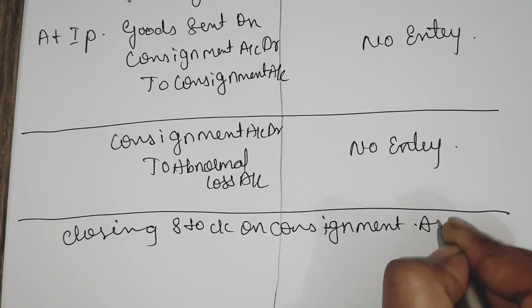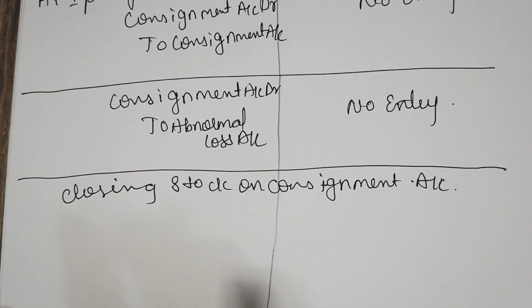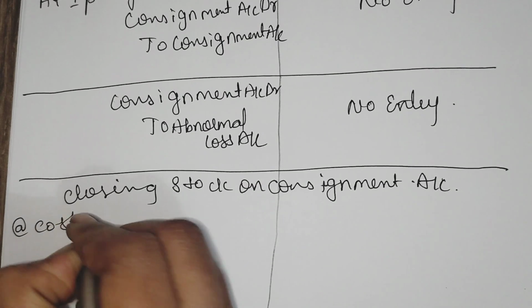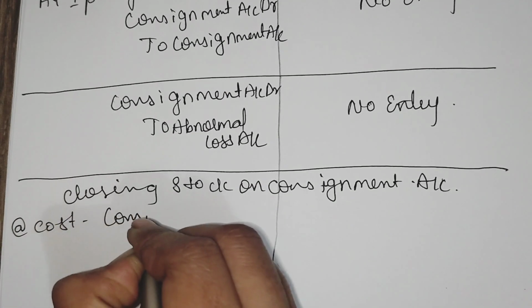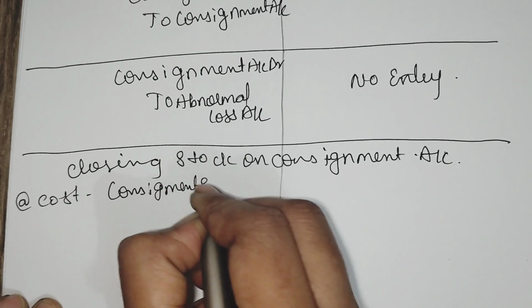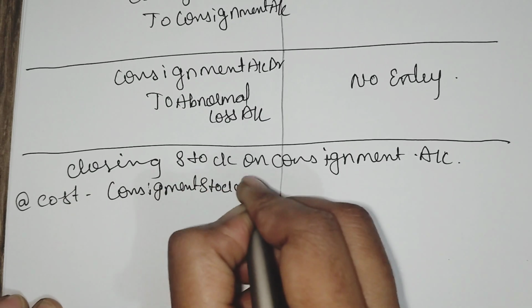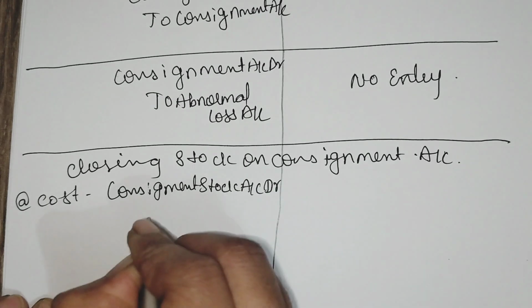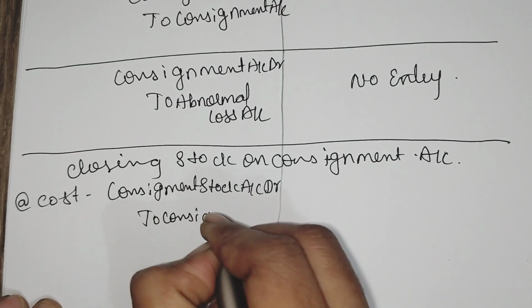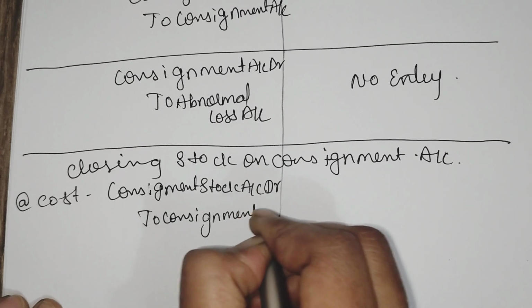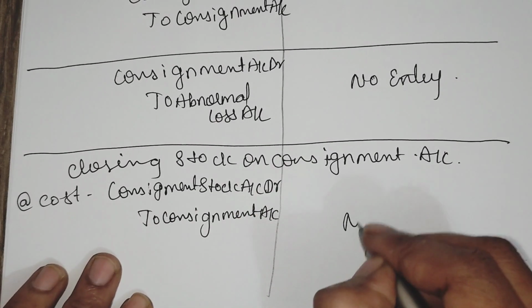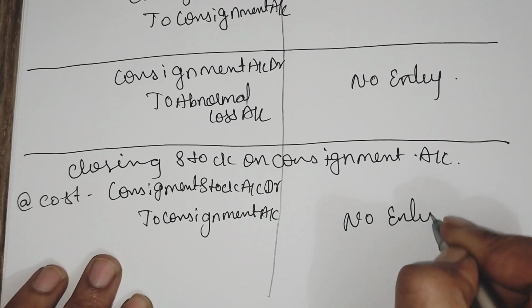If goods were sent at cost price, consignment stock account debtor to consignment account. No entry in the book of consignee.